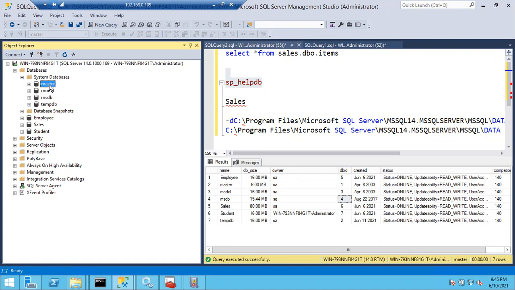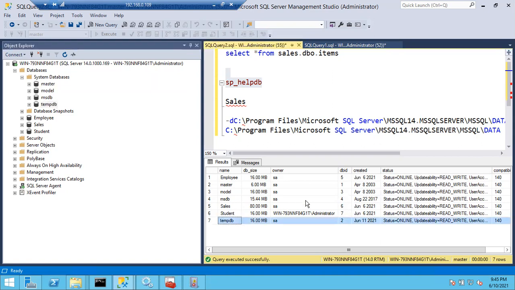First, master, hidden, right? Yes, first master, then resource, then your model database. Why? Because based on model only your TempDB will be created, right? Yes. Based on the database importance, the IDs are decided.